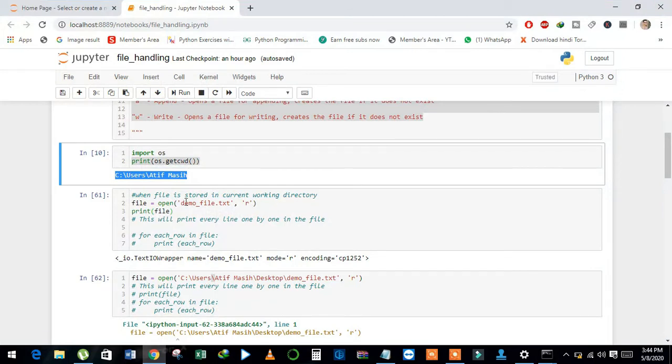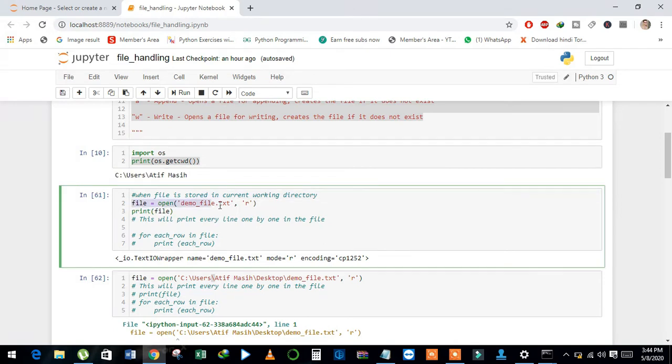And see here, I have a variable named file, and then with the open function, the first argument is the file name. If we have a file present in the current directory, then we don't have to define the path here. Just write the name of the file with extension, and then we will write the mode here.